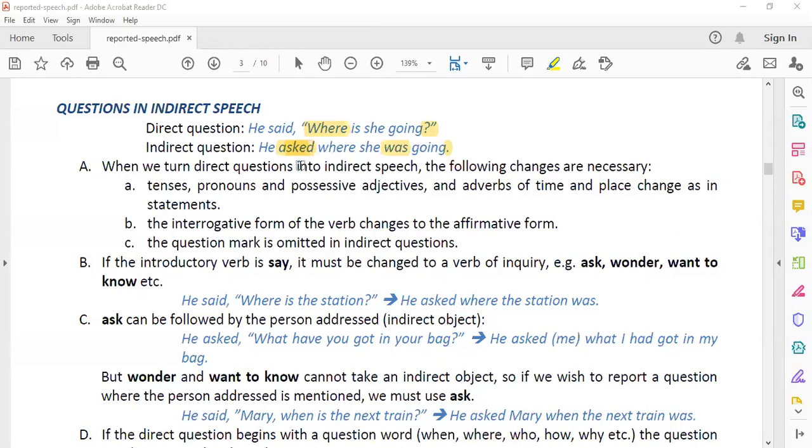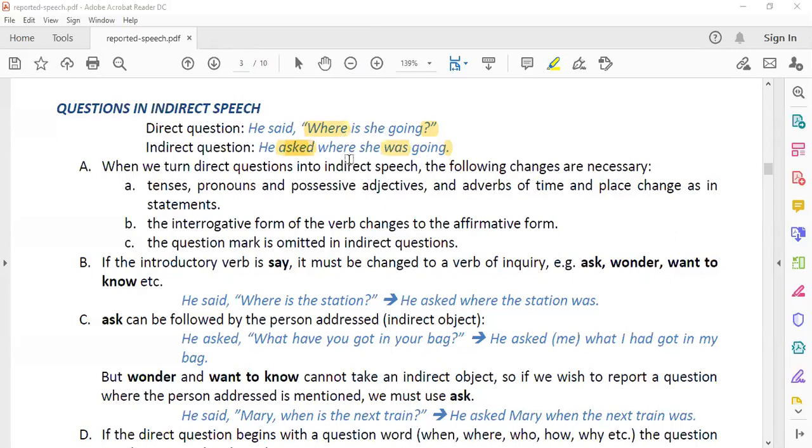Now, as you can see in the example, which is the first one, he said, where is she going? You can see in the example, after the question tag, which is where, is the helping verb, she the subject.